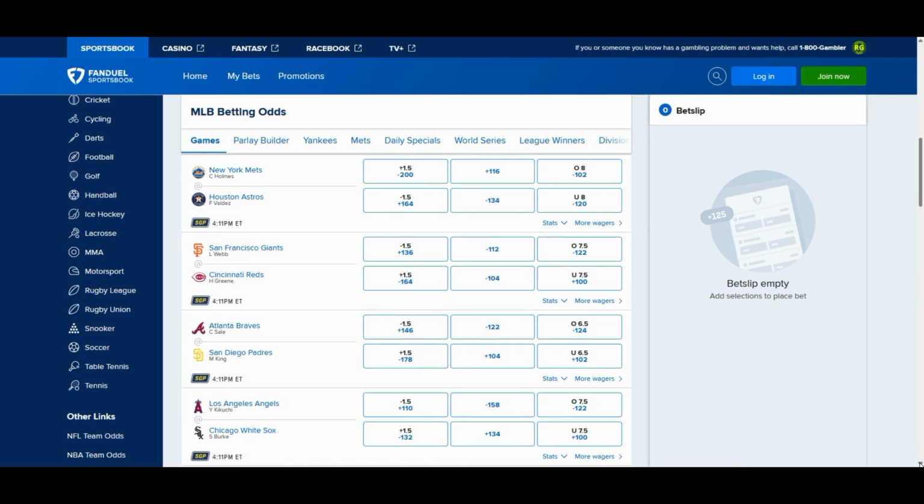All right, Mets versus Astros. Plus 116 for the Mets, minus 134 for the Astros. Run line plus 1.5, minus 200 for the Mets. Over under is at 8 points, minus 102, minus 120. Going with the total in that one. Now that minus 200 right here on the run line.